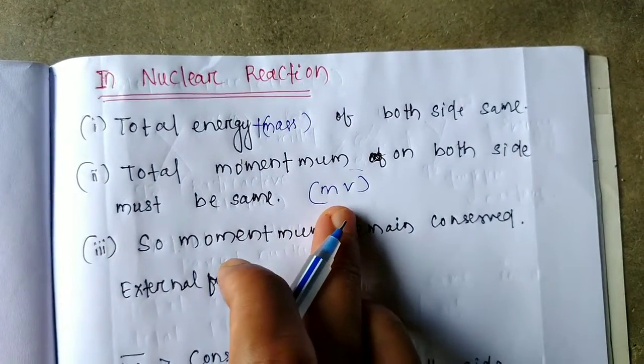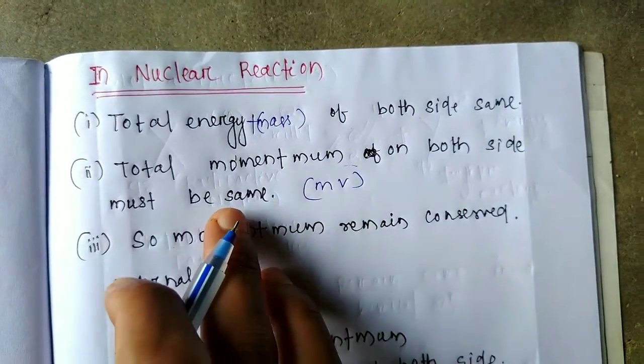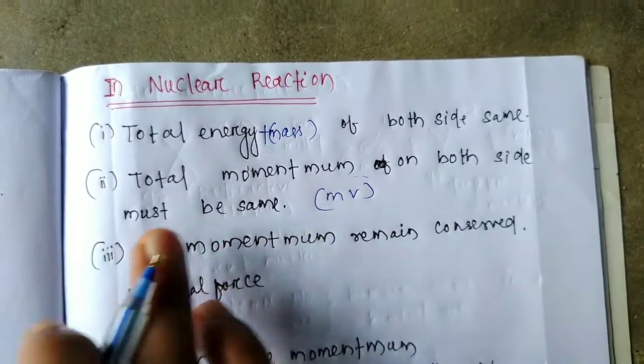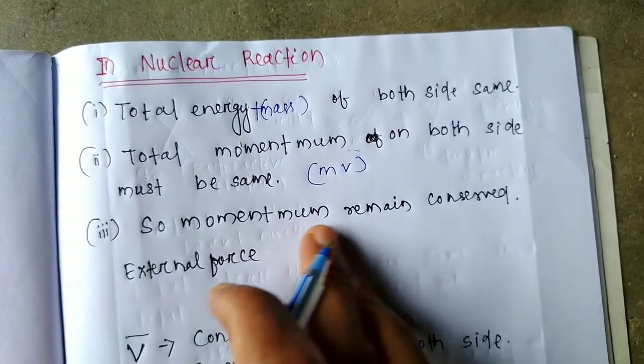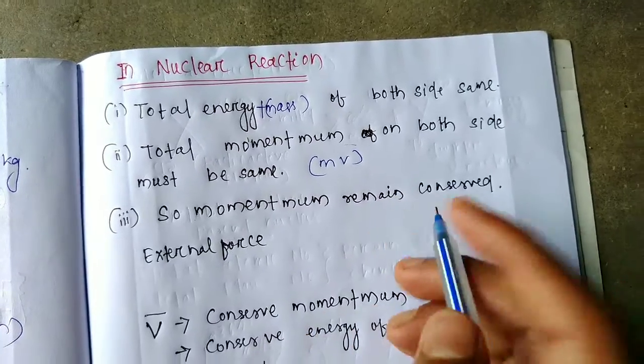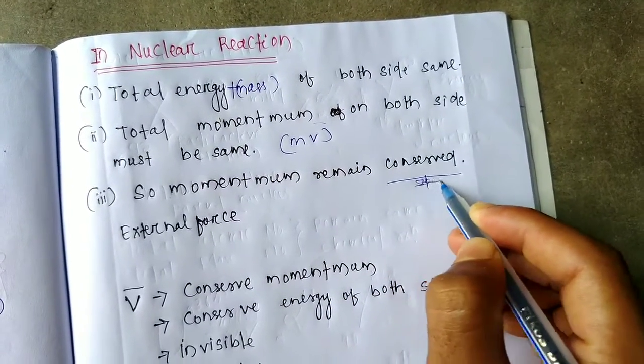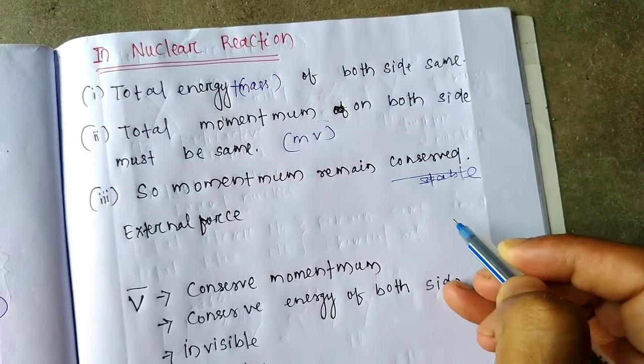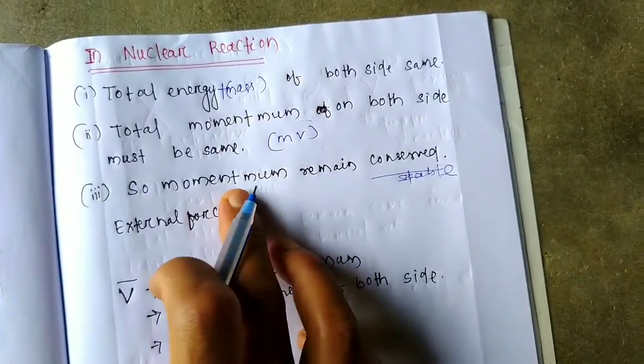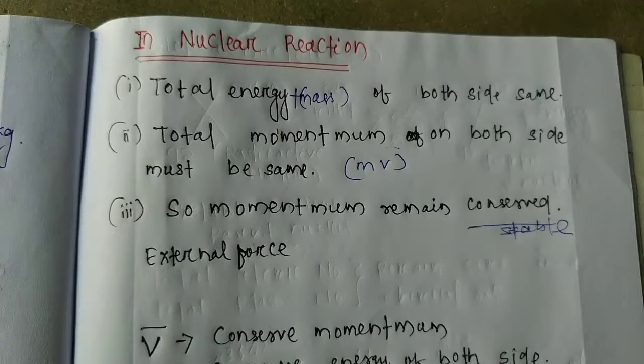Momentum means mv, mass into velocity. So total momentum on both sides is also the same. So momentum remains conserved. Conserved means stable.